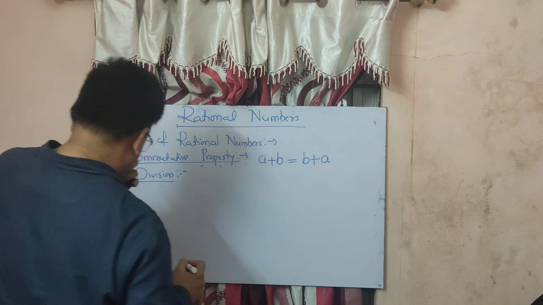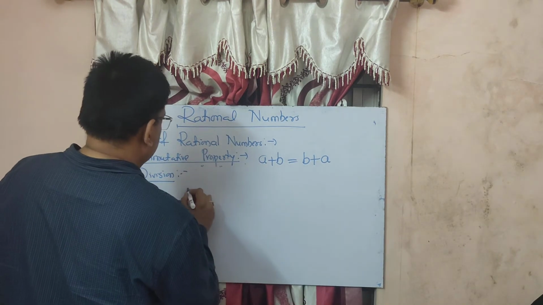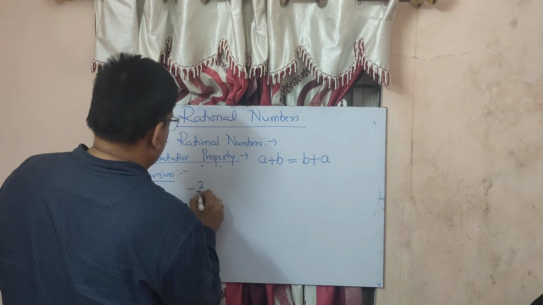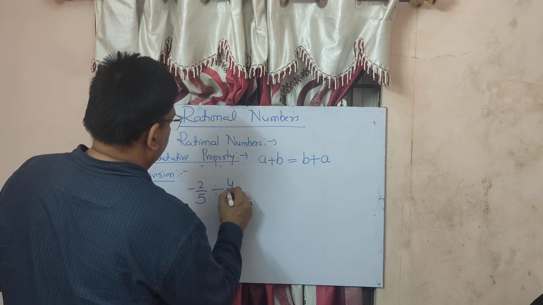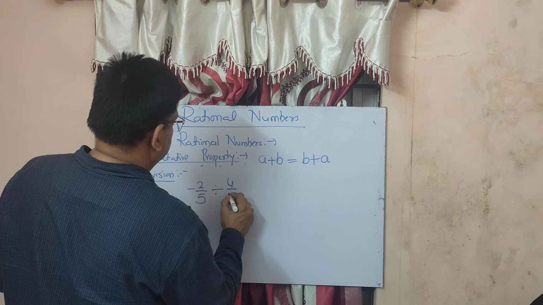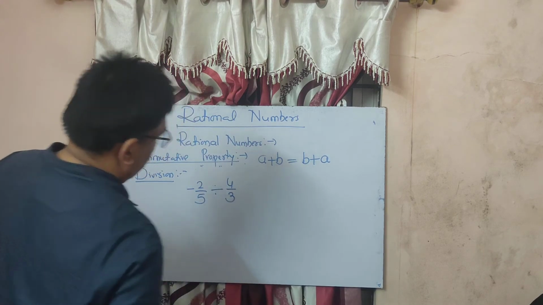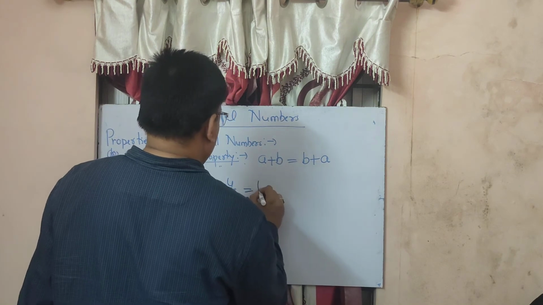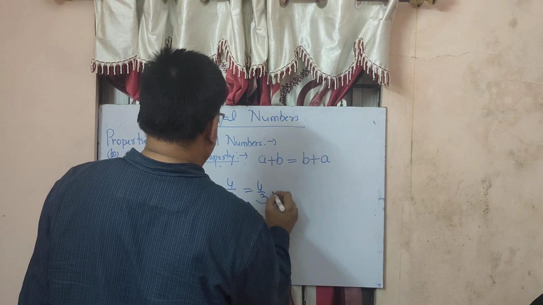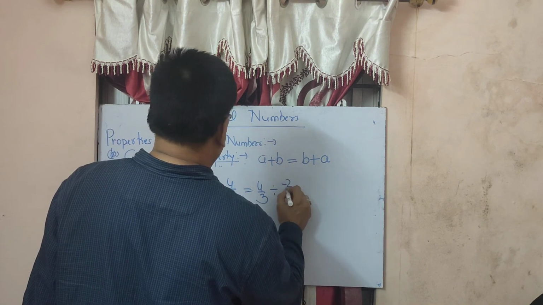Now, let us take any number. Minus 2 upon 5 divided by 4 upon 3, and then 4 upon 3 divided by minus 2 upon 5.